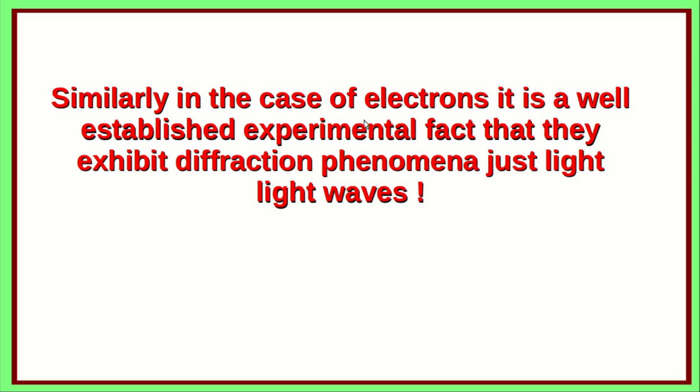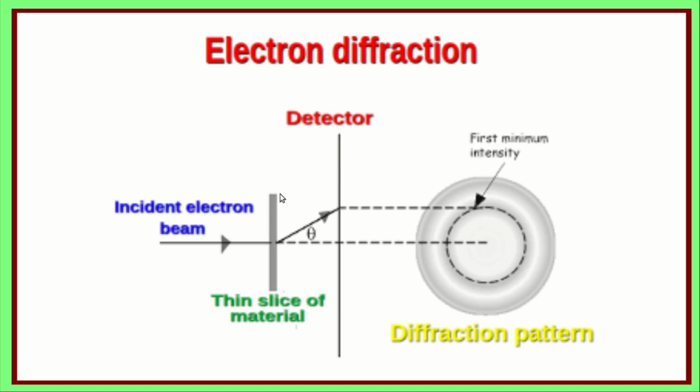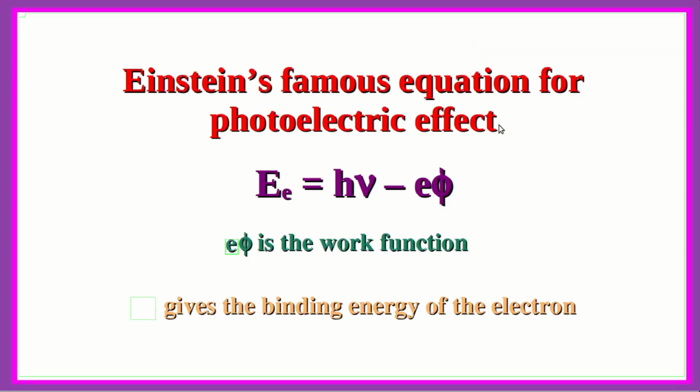Similarly, in the case of electrons, which are particles, it is a well established experimental fact that they exhibit diffraction phenomena just like light waves. So this is a particular experiment in which electron diffraction is observed, and this is the observed diffraction pattern, which is similar to that of the diffraction in the case of light. Einstein's famous equation for the photoelectric effect, as we have already seen, is E is equal to h nu minus E phi, where E phi is the work function, and this gives the binding energy of the electron.